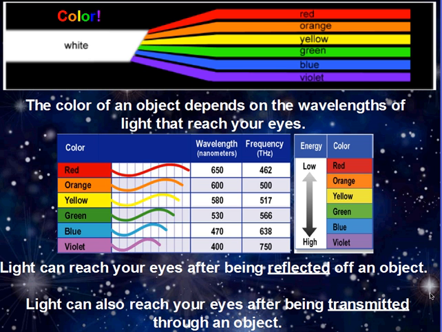These two things depend on what type of matter we're looking at, and we're going to go into more detail with that in a little bit. White light breaks into all different wavelengths. Your rainbow or your spectrum is in the same order as we've discussed before, ROY G. BIV. It goes from increasing wavelength to decreasing wavelength, as well as energy and frequency.